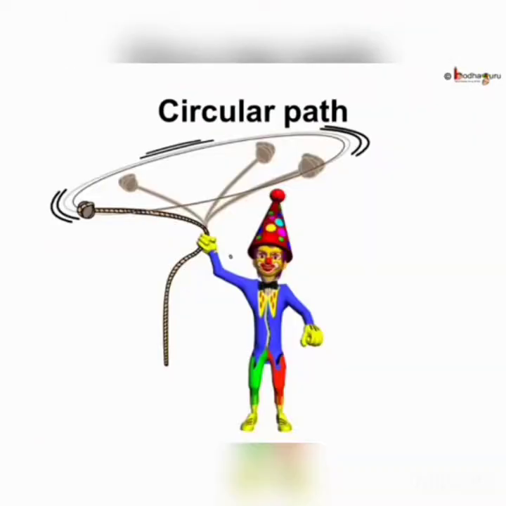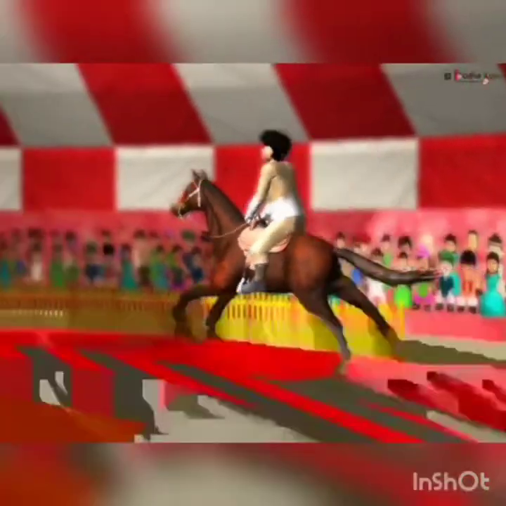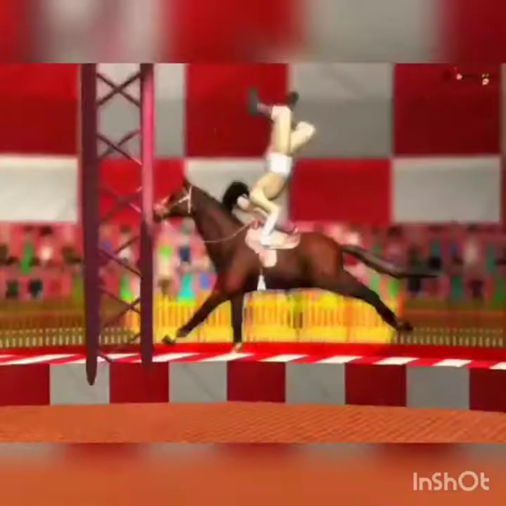Now let us see another type of motion. The joker is whirling a stone or a ball tied to a thread. Observe the motion of the stone closely. We will find the stone moves along a circular path. So in this motion, the distance of the stone from the joker's hand remains the same. This type of motion is called circular motion. As we saw in the circus, the horse was running along a circular path. Assuming it followed a circular path correctly, its motion is said to be circular motion.